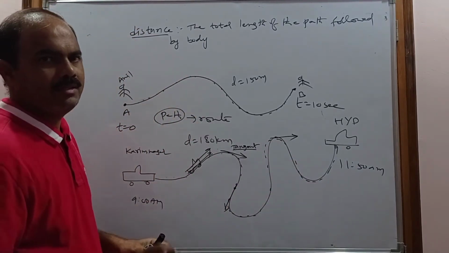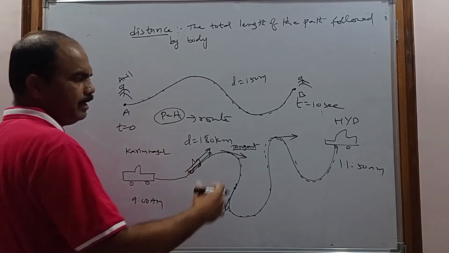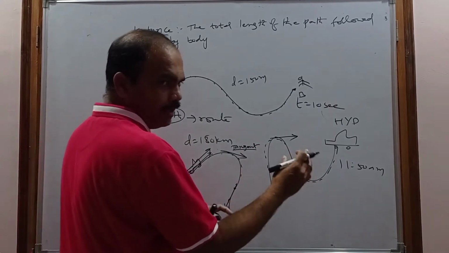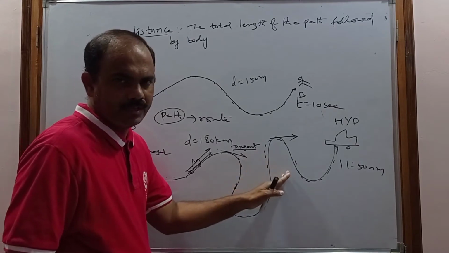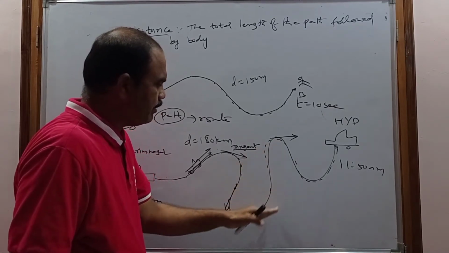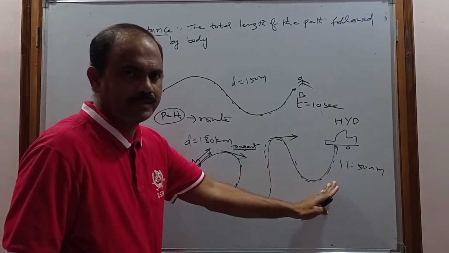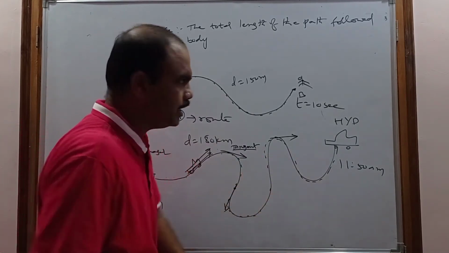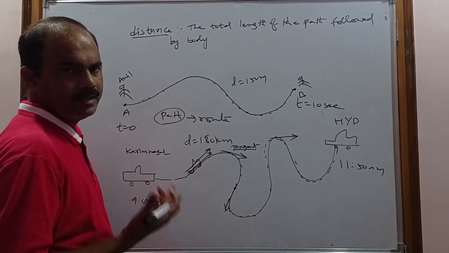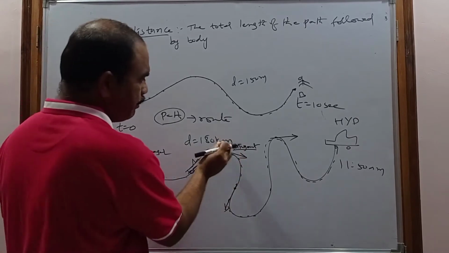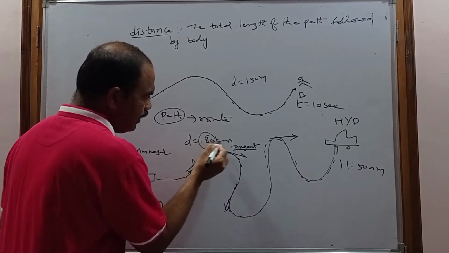the distance has no direction. When the position of the body is changing, it makes some distance, and the distance direction may be changing. Remember, that's why it is a directionless thing. It is a directionless physical quantity, but it has magnitude. Magnitude is nothing but numerical value. So this is called the numerical value, and this is called the unit.